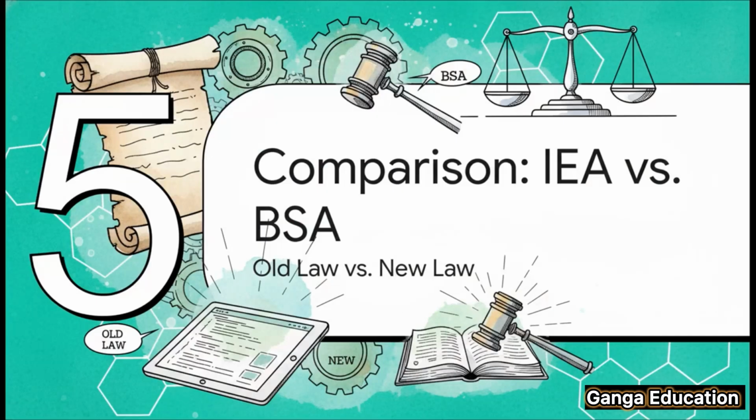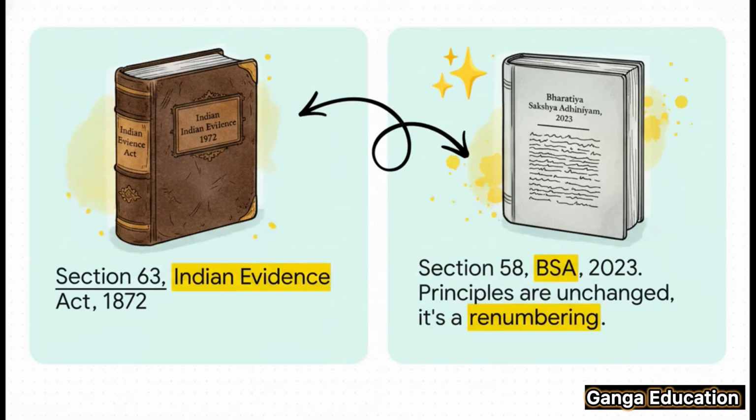Now, I know a question on everyone's mind, especially those preparing under the new criminal laws, is what has changed from the old law? Let's clarify that right now. This provision was earlier under Section 63 of the Indian Evidence Act of 1872. Now it's under Section 58 of the BSA 2023. And here's the good news for students.